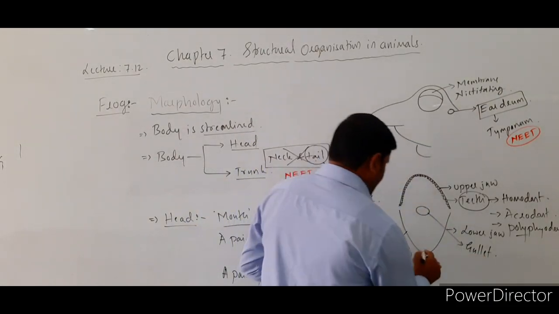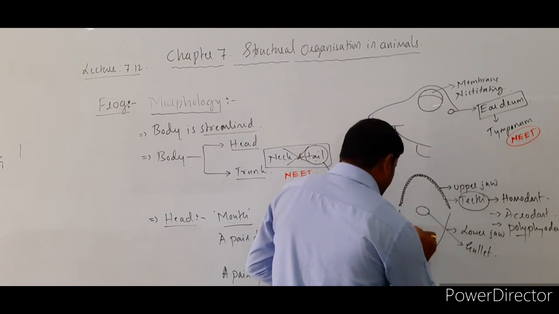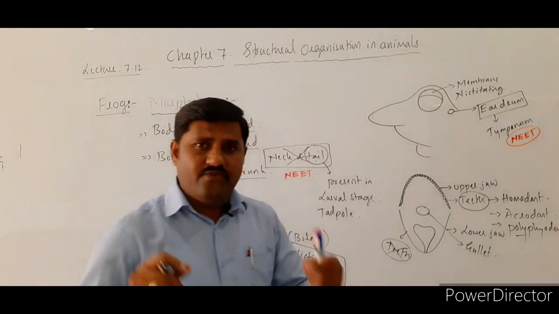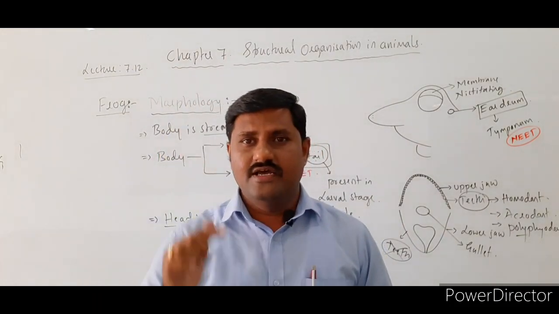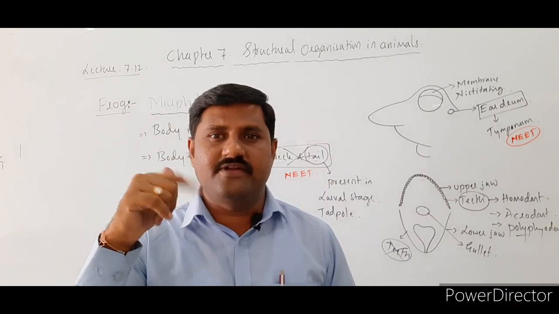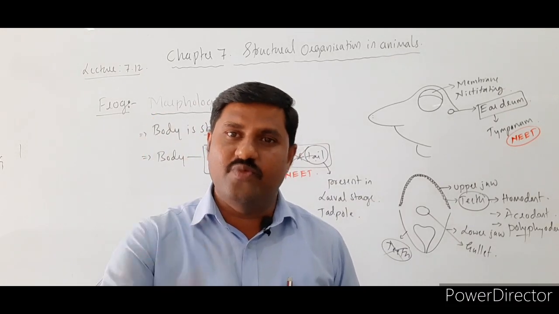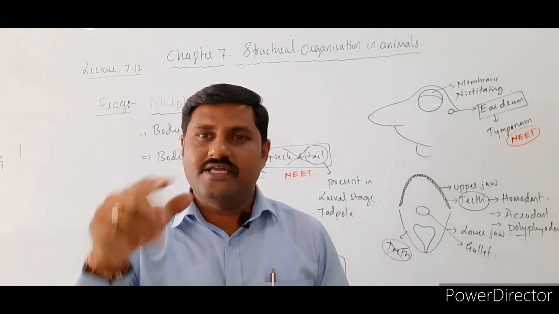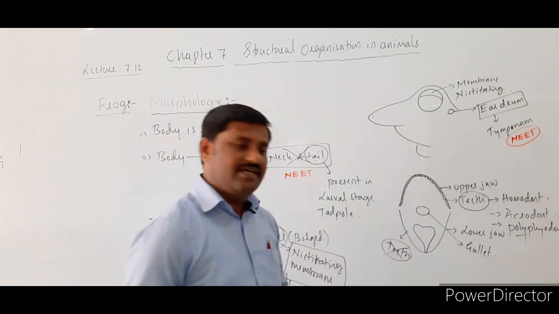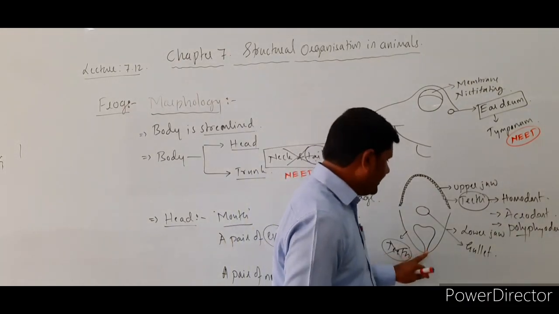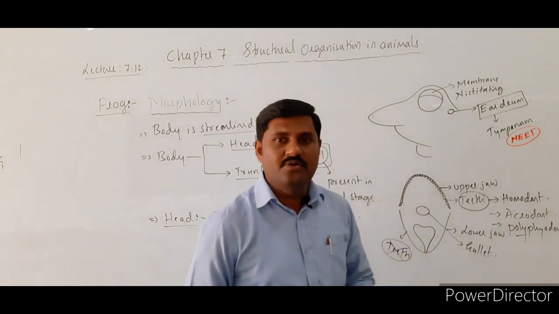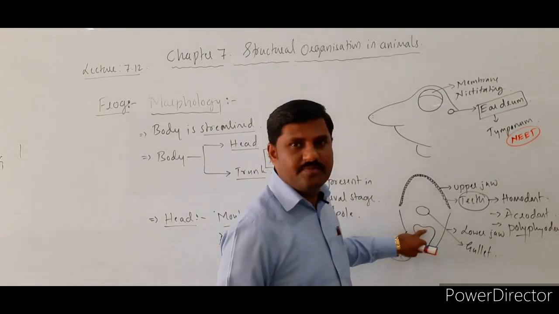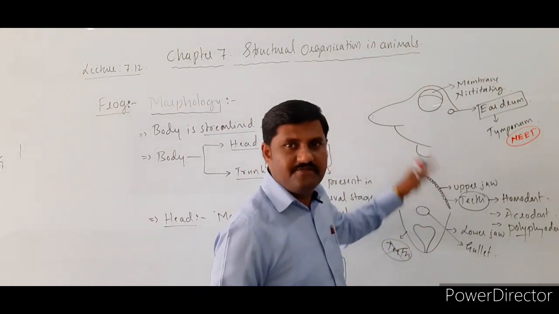And below the gullet, a large tongue is present over here. One important point to be noted: in our body the anterior part of the tongue is free and moving, and the posterior part is attached, right? But here it is the reverse case. The anterior part is attached to the anterior part of the mouth, and the posterior part of the tongue is the free one.